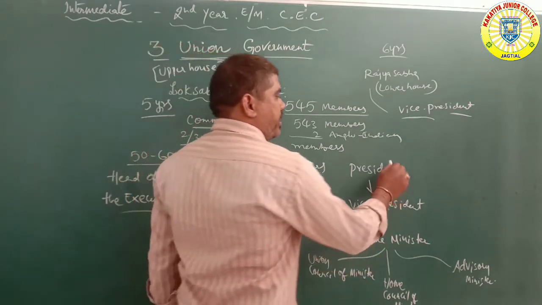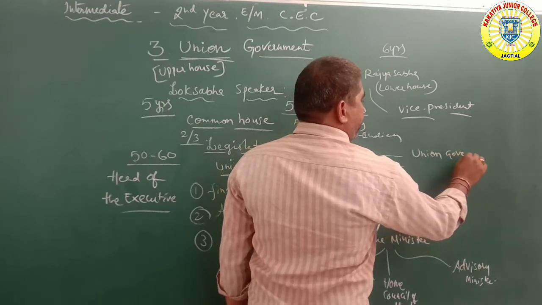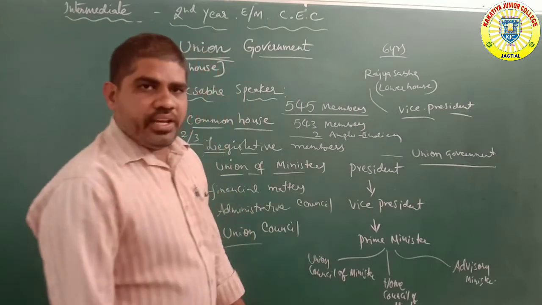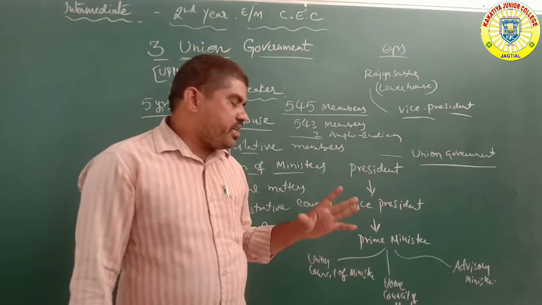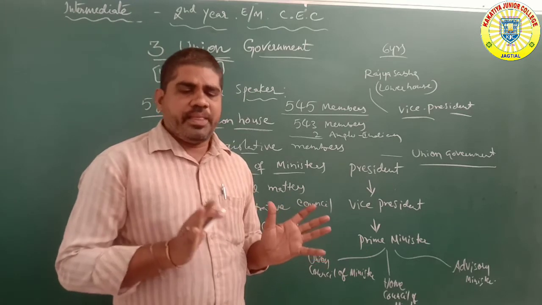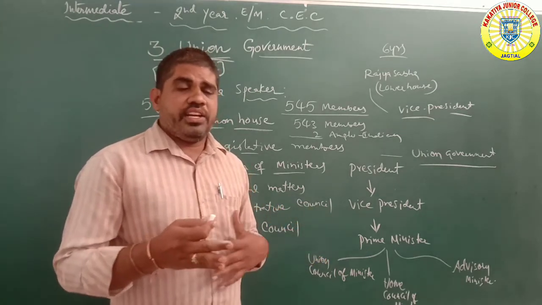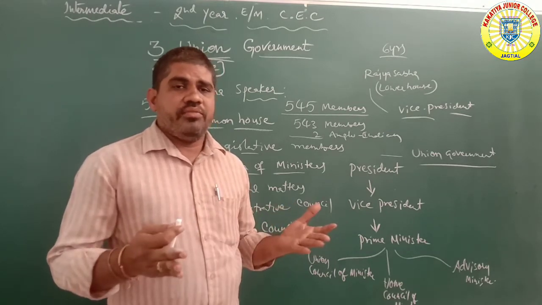Under the union government or parliament level, the President is the main head of the constitution, controlled by both houses, Lok Sabha and Rajya Sabha. Lok Sabha, Rajya Sabha and the President, these 3 groups together are called parliament.